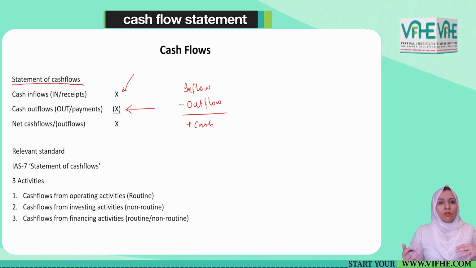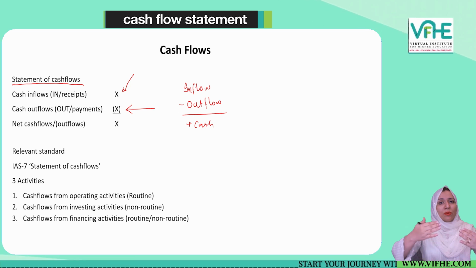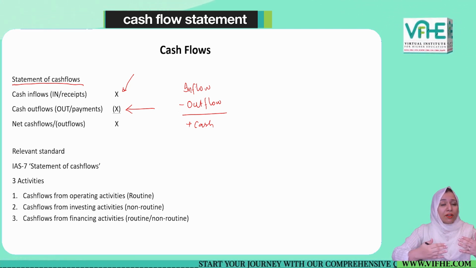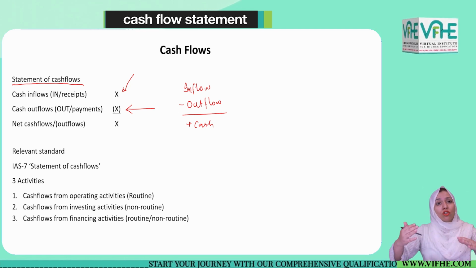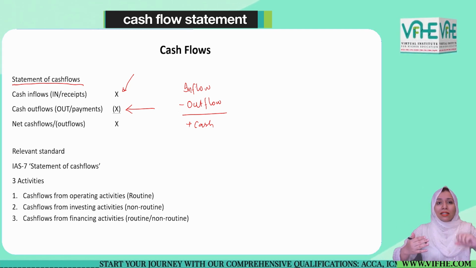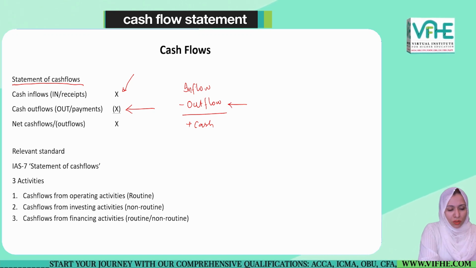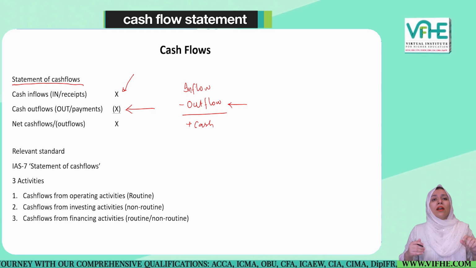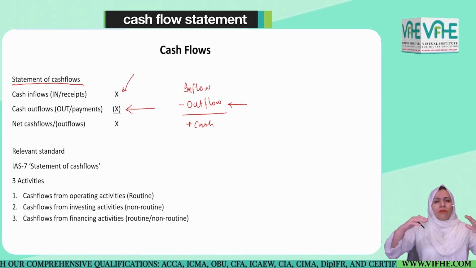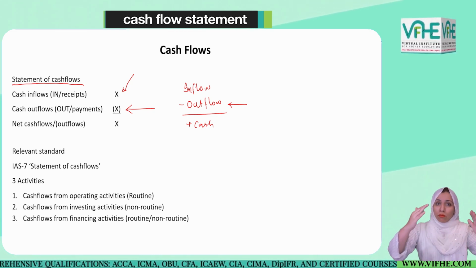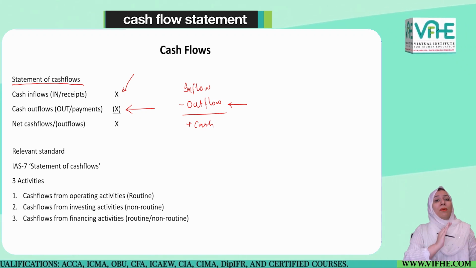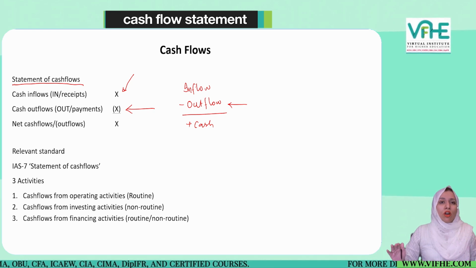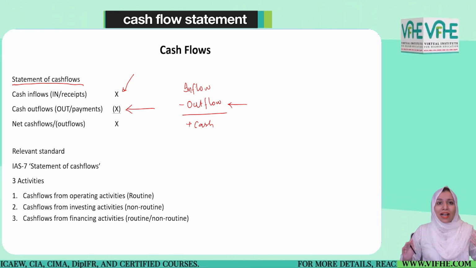So it is all about how much cash has been received. Maybe it is relevant to any revenue generating activity which has either happened in the past or is going to happen in future. Similarly, when it comes to the outflows, we just need to see how much cash we have spent in the current period, without taking into account when the activity happened. Most probably the activity happened in the past, for which the cash payment is now being made, or maybe the activity is going to happen soon, for which the payment has been made.